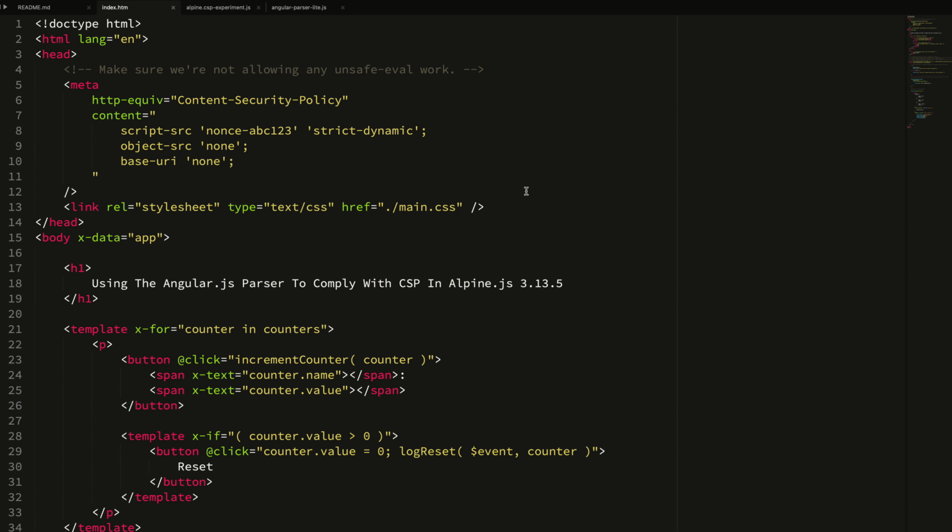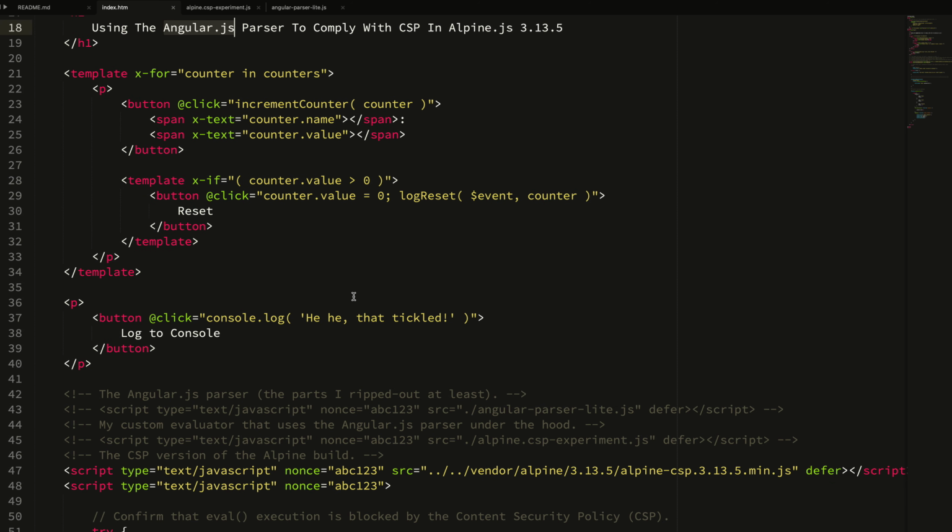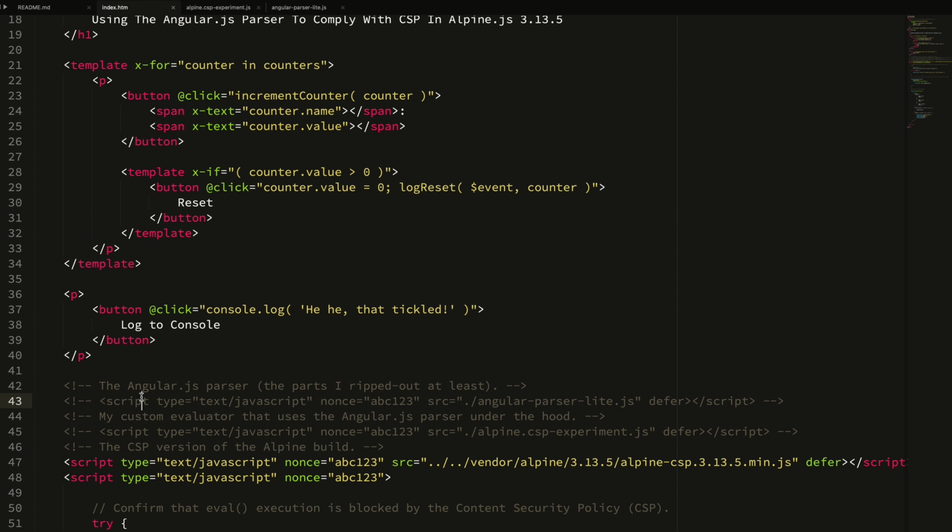But you know who also worked like this? Angular.js. And Angular.js didn't have issues with content security policies. And that's because they actually build a JavaScript expression parser into the framework. So as a thought experiment, I want to see if I could take their parser and forklift it into the Alpine.js context by creating a custom evaluator. So if we come down here and let's uncomment this.